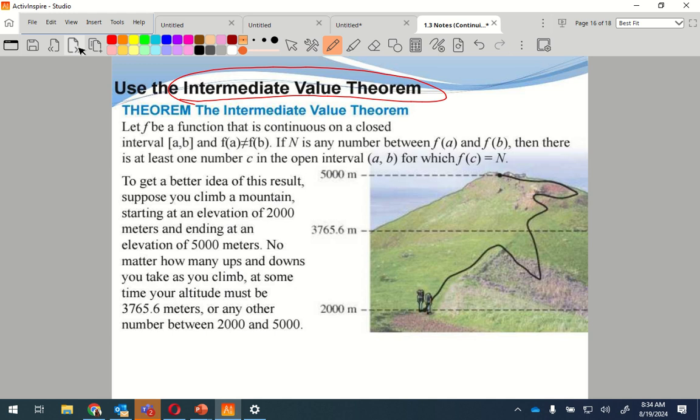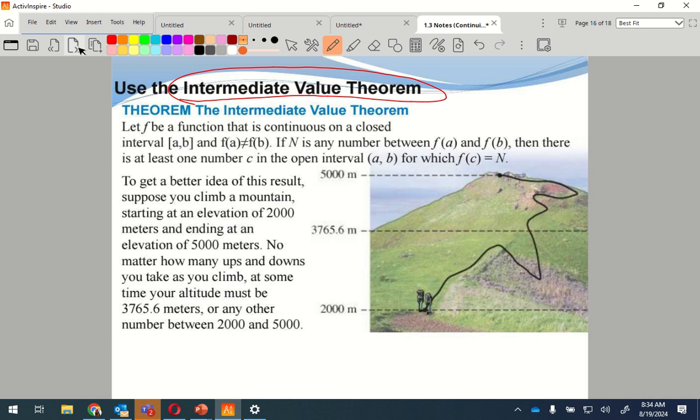Intermediate value theorem is the chicken crossing the road. So if the chicken starts on this side and ends up on that side, intermediate value theorem means at some place, somewhere, the chicken had to at least cross the road. That's the whole thing.